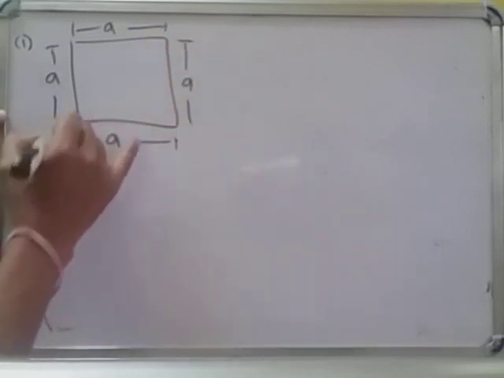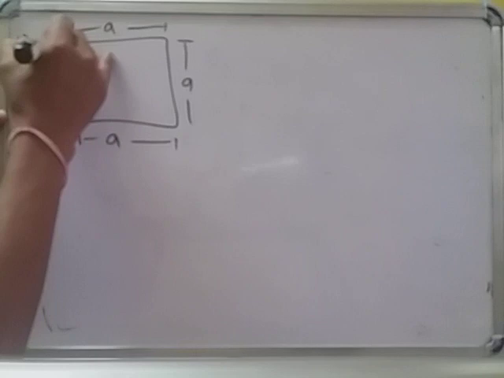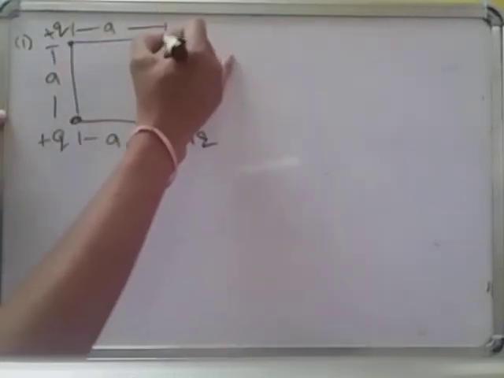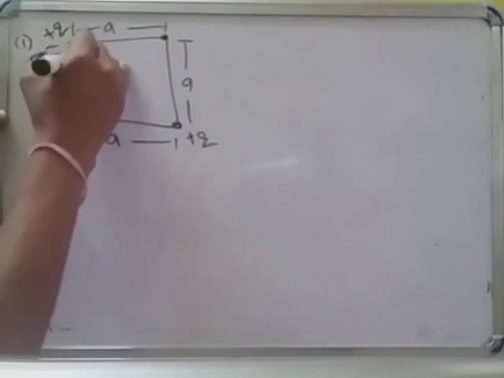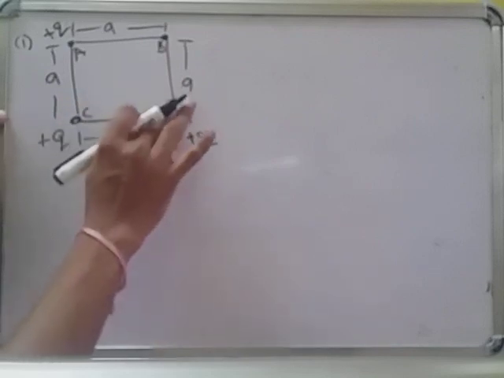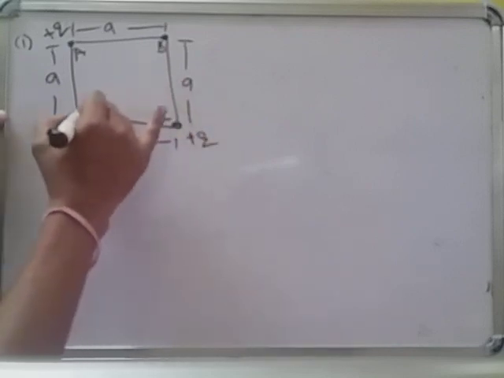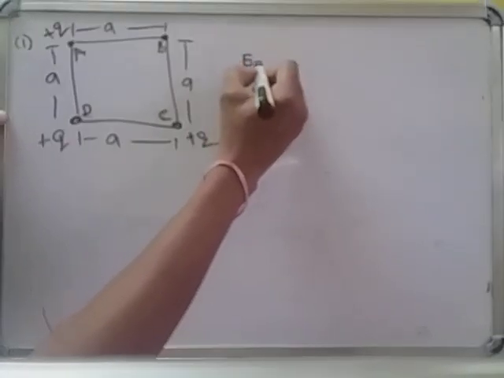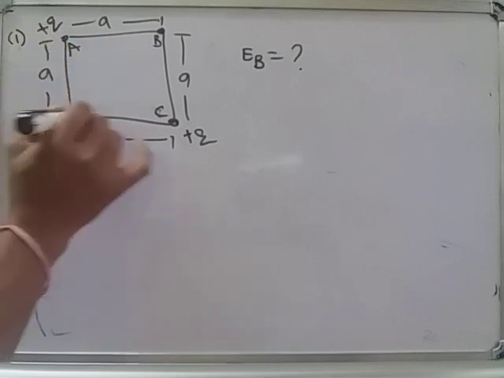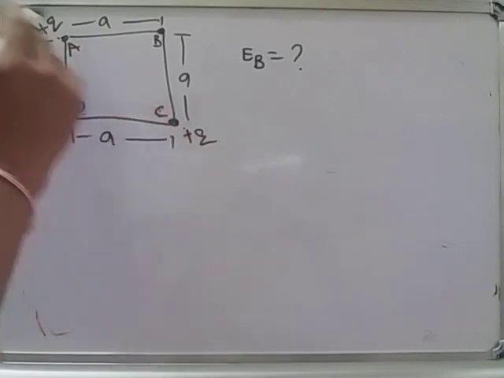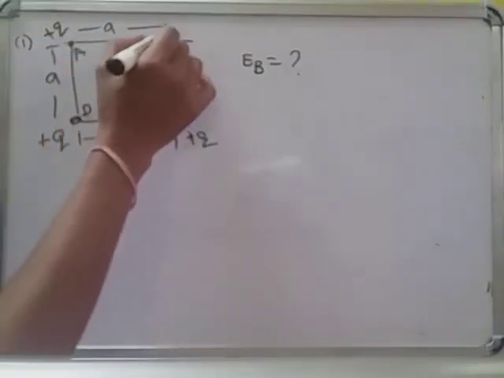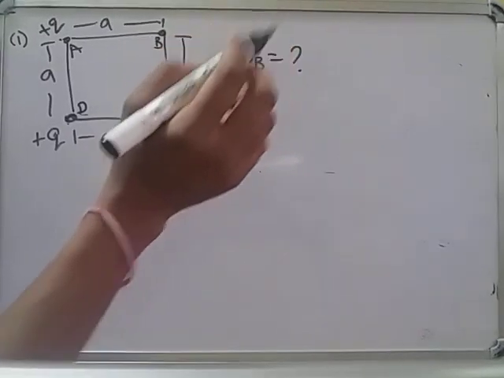At three corners we place three same charges, and I want to find the electric field at the fourth corner, point B. Three charges each of magnitude Q are placed at three corners of a square of side a, and find the electric field at the fourth corner. This is the first question.